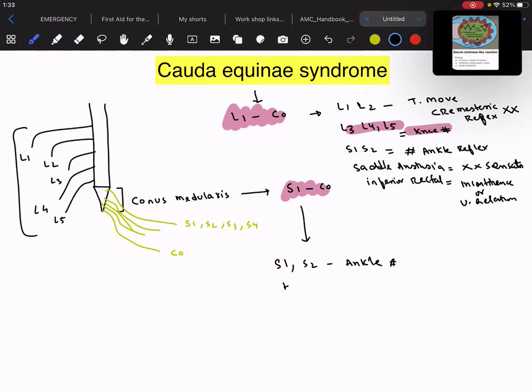Now, sometimes there is hyperreflexia when there is involvement of S2 to S4. S2 to S4 is what gives up the pudendal nerve, and you know better than me that the pudendal nerve is what supplies the anal sphincter. What supplies the urethral sphincter?